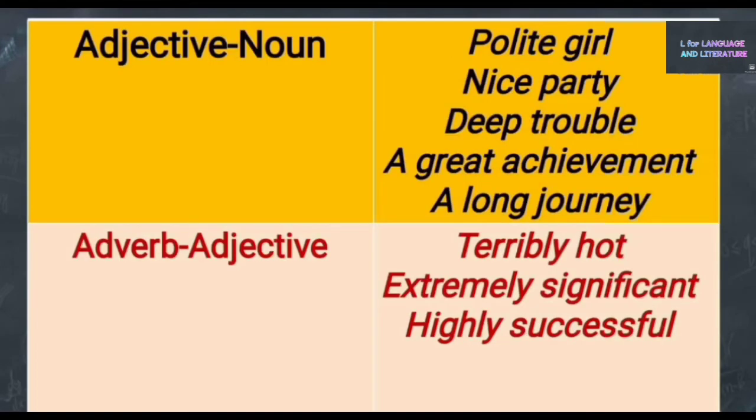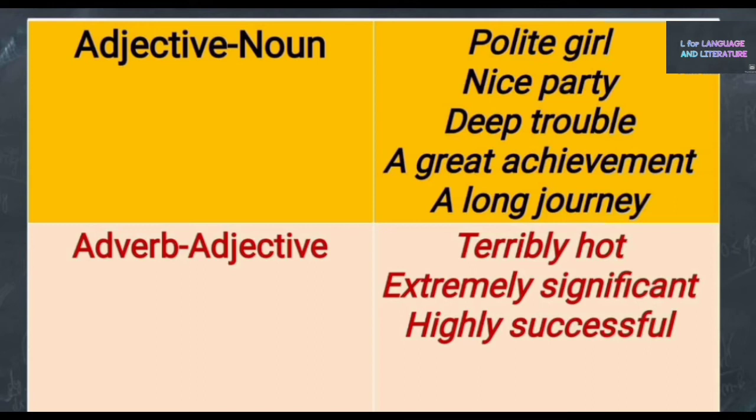Next one is adjective-noun collocation. Polite girl, nice party, deep trouble, a great achievement, a long journey. All these examples are a combination of adjective and noun. Polite, nice, deep, great, long, all these are adjectives followed by nouns. So, such types of collocations are called adjective-noun collocations.